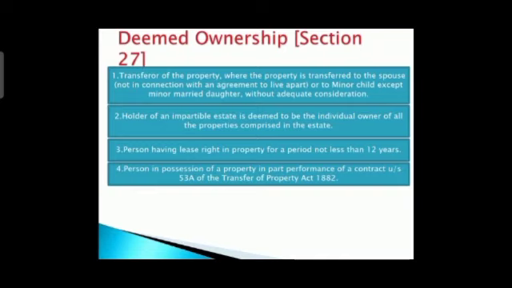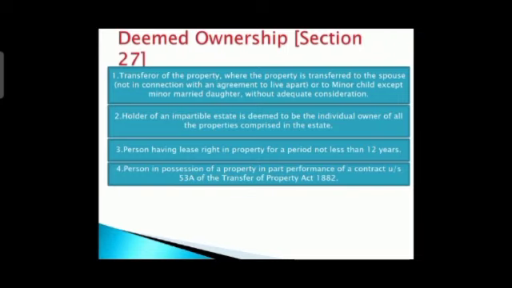What they are saying here is that if a person is having possession of the property under this act, and suppose he has done part of the things and part is remaining, then that person is called a deemed owner.